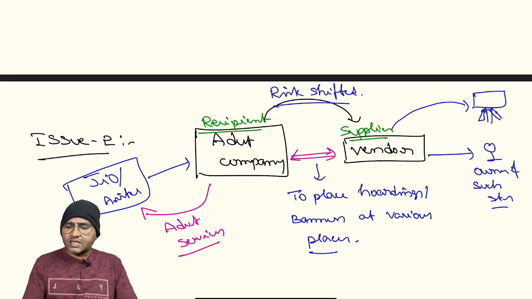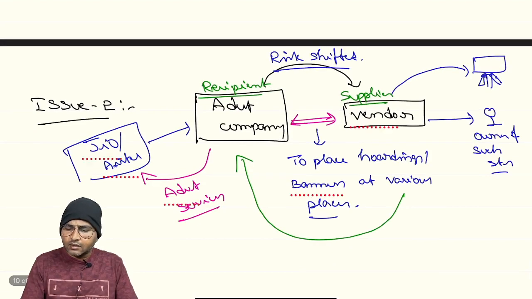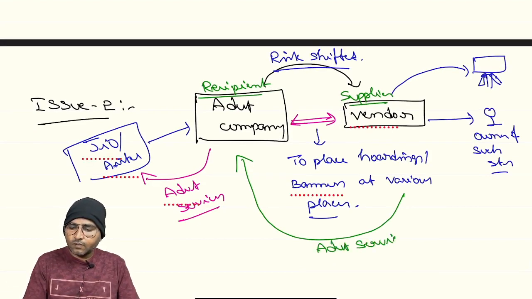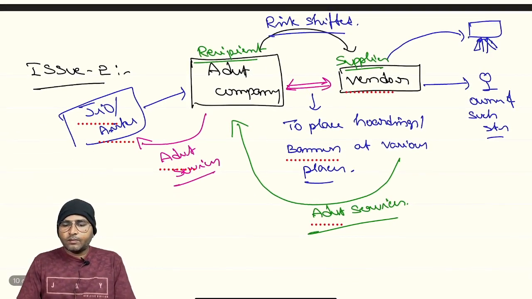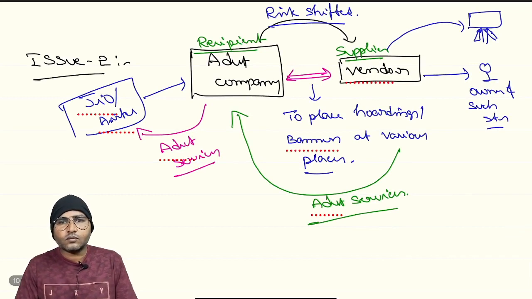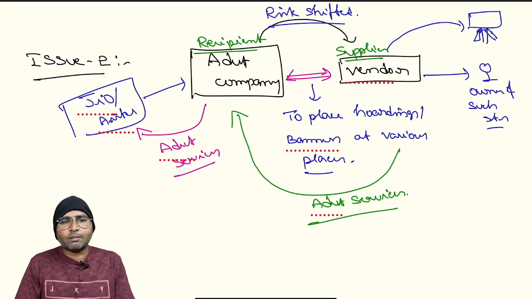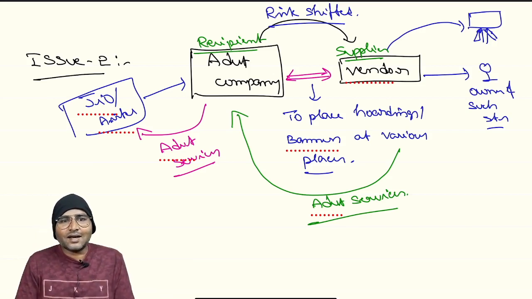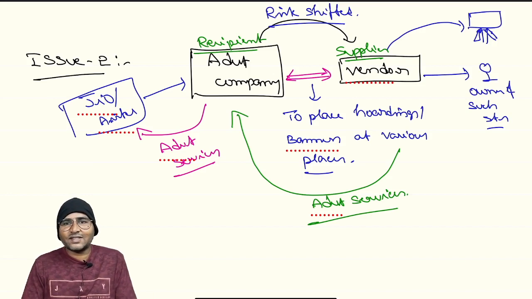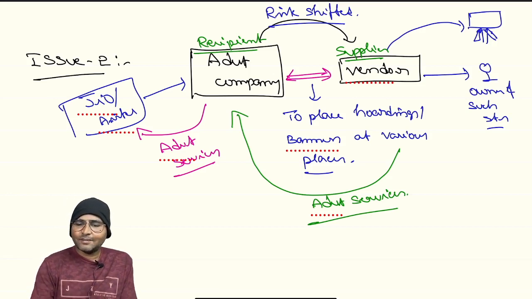In this situation, the service from the vendor to the advertisement company is nothing but an advertisement service, right? A person who is running a pani puri business, to him you are supplying pani puri, right? A person who is doing advertisement activities, to him you are supplying advertisement services, right?